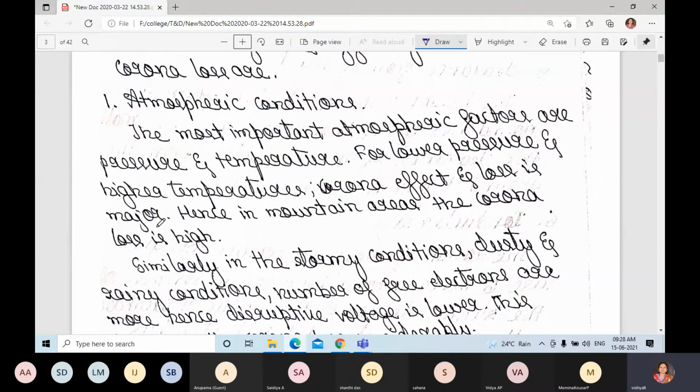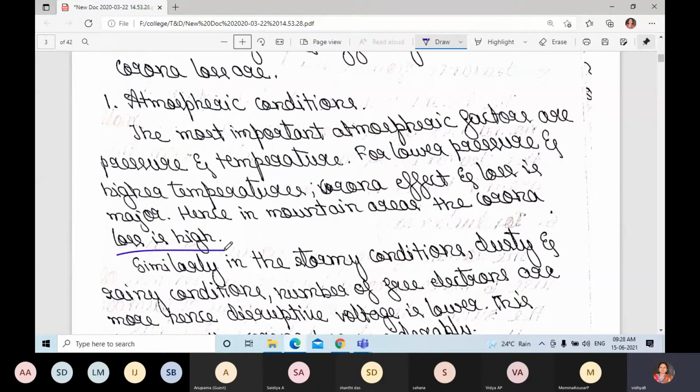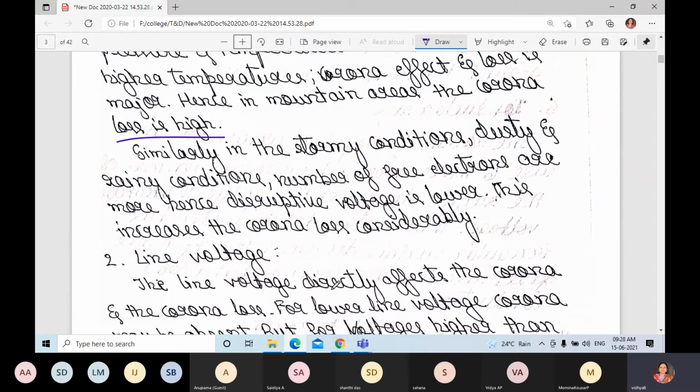Hence, in mountain areas, the corona loss is high. In hilly areas, there will be lower pressure and higher temperature. Similarly, in stormy, dusty and rainy conditions, the number of free electrons is more. Hence, the disruptive voltage is lower. This increases the corona loss considerably. What they are saying is, due to dust and rainy conditions, the number of free electrons is more, and the disruptive voltage will be low, so this will increase the corona loss.